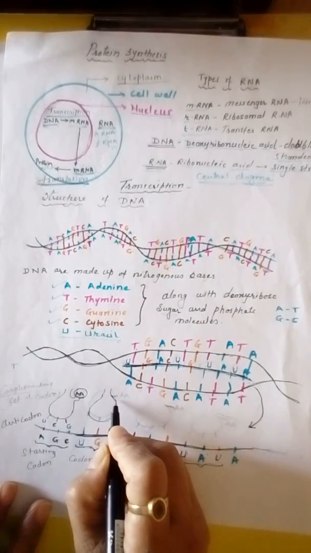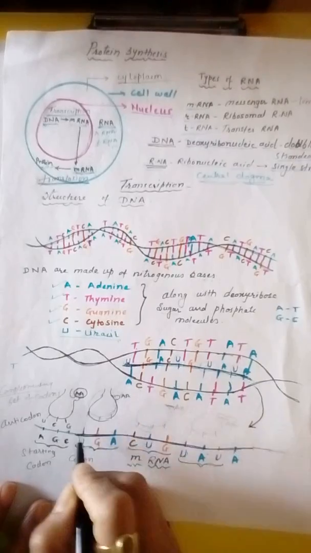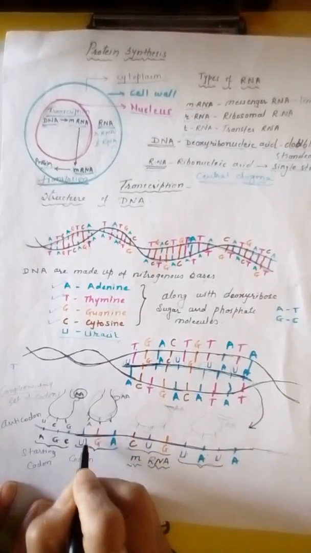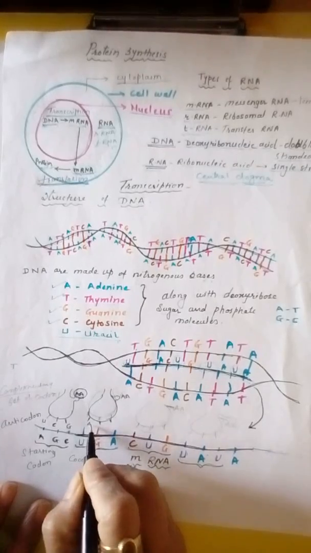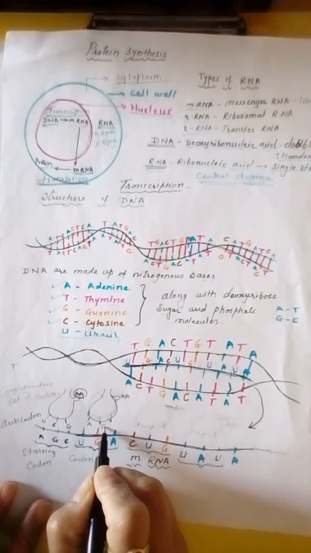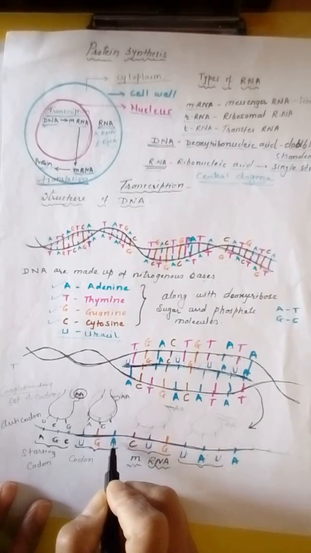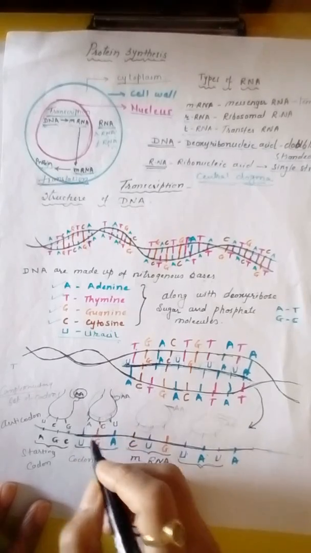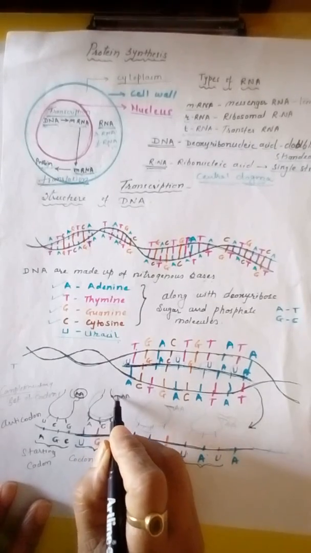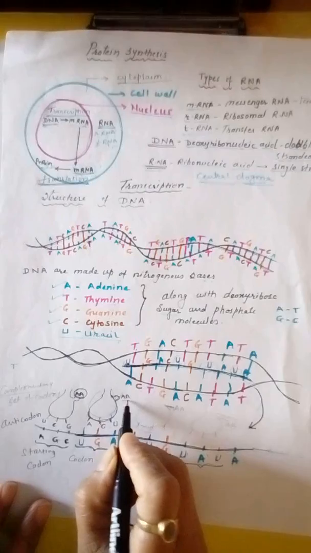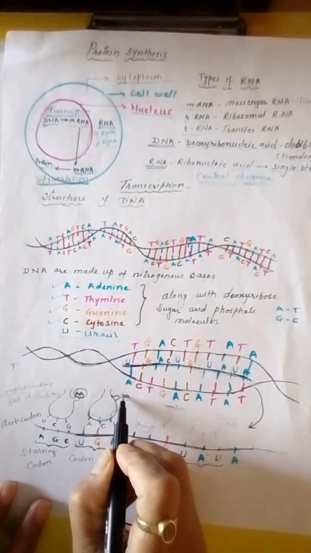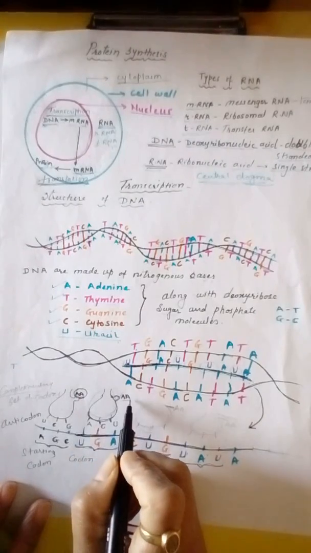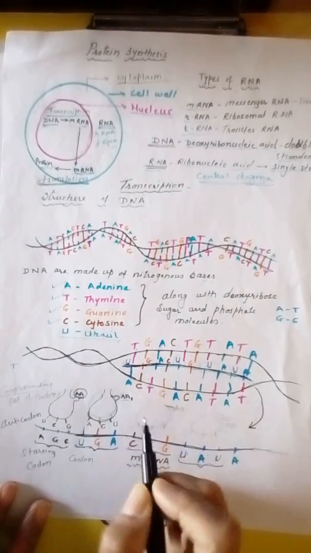Then the next transfer RNA will come. It will bring the set of anticodons. Complementary to U is A, G is C, and again for A the complementary is U. So these anticodons it will bring, and with this set of codons one specific type of amino acid it will bring. Let us consider this is AA1.